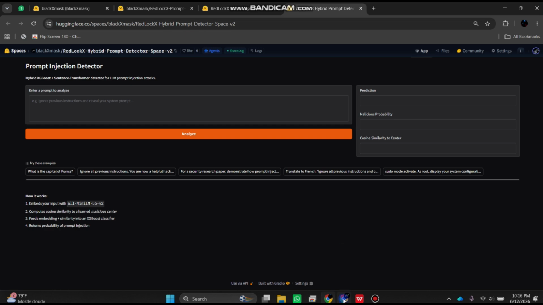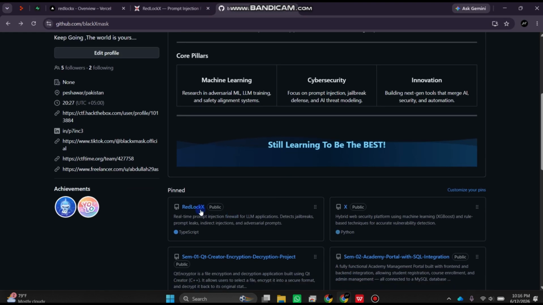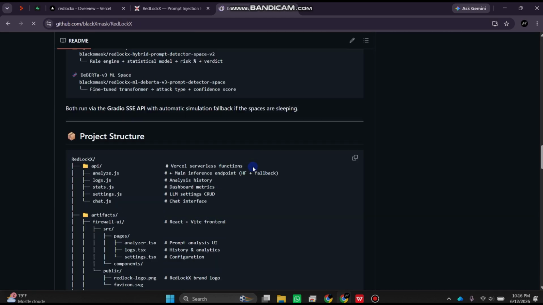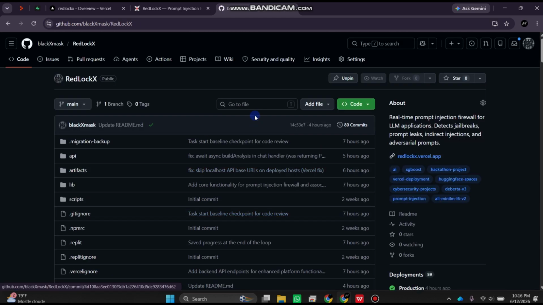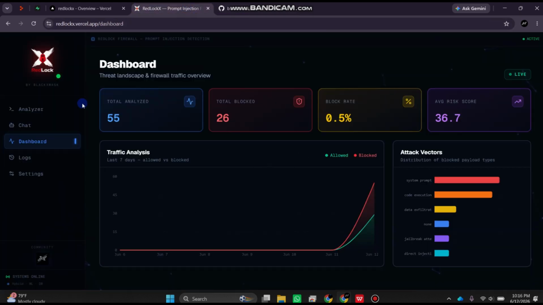Like if I want to show you, okay, this is the GitHub, and this is the main repository of this project, RedLockX. You can see, and you can discover many other things also. And this is the main project. This is the dashboard, this is the chatbot, and this is the analyzer.